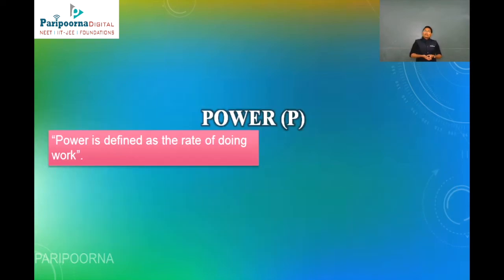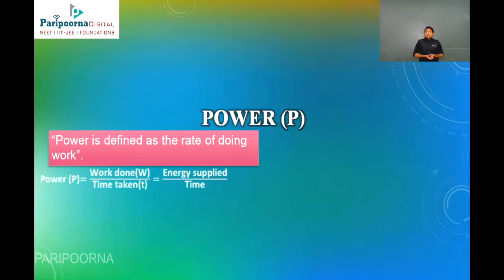Now what is power? Power is defined as the rate of doing work. So power P can be written as work done divided by the time taken to do that work. Work done is the energy supplied, divided by the time taken.